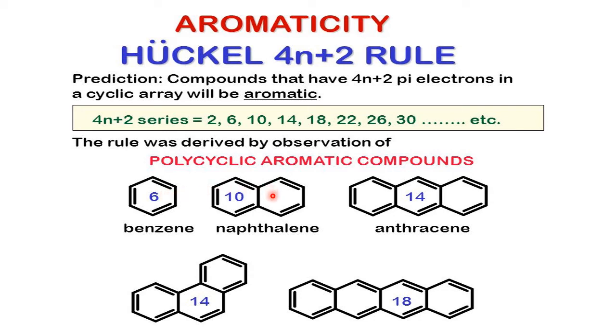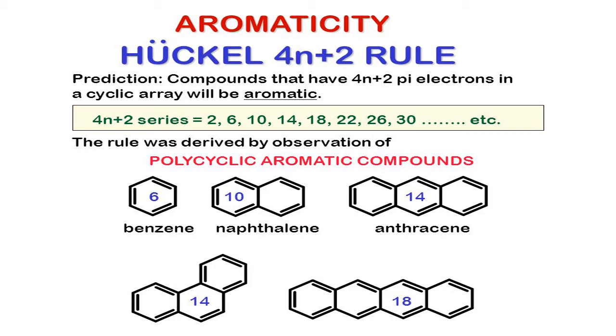Similarly 10 pi electrons, 14 pi electrons. Then here also 14 pi electrons, 18 pi electrons. How 18 pi electrons? 1, 2, 3, 4, 5, 6, 7, 8, 9. So 9 double bonds are there. Each bond will give 2 electrons, so 9 times 2, 18 pi electrons. That is why they are called aromatic hydrocarbons, and they follow aromaticity strictly according to Huckel's rule.